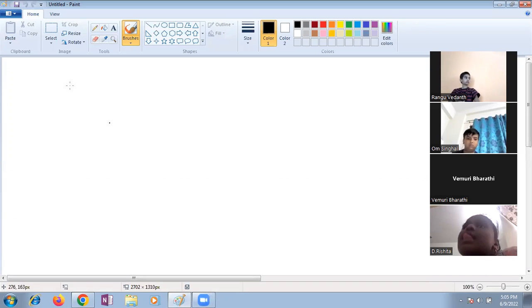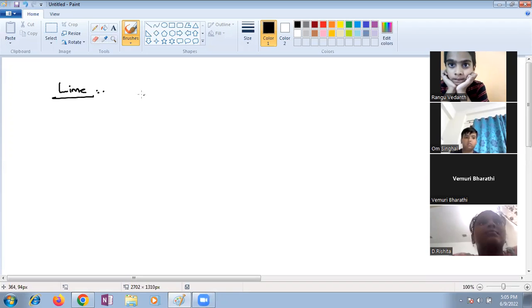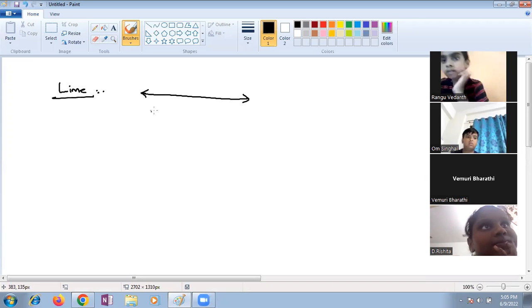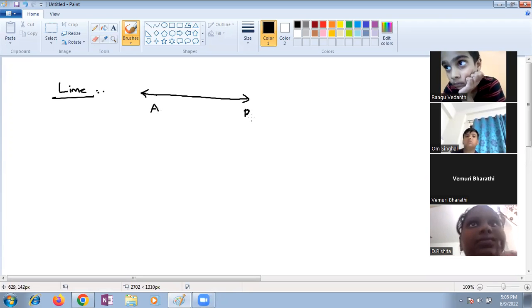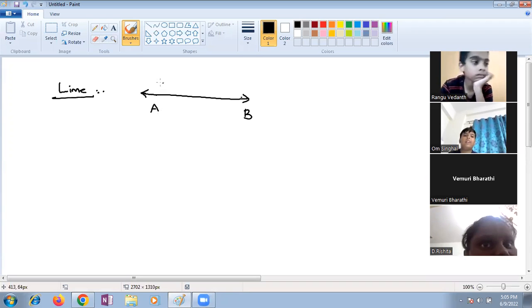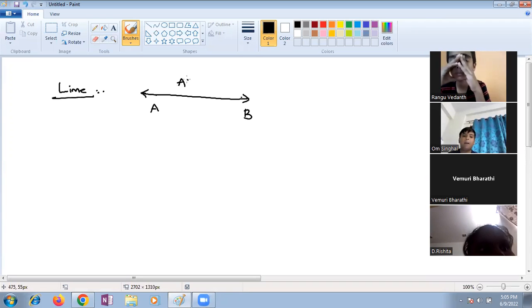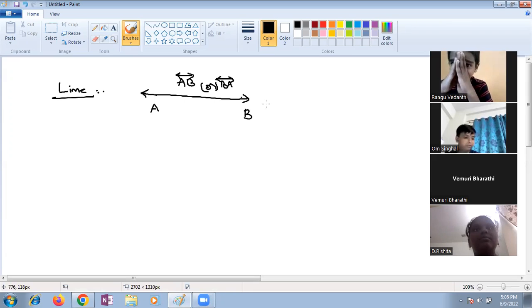I'm asking about a line. My students are giving correct answers. A line can be extended endlessly in both directions. A line can be represented with two arrows, where A and B are two points. It can be represented as line AB, with a line bar with two arrows on both sides, or BA. And not only this, we can also represent it with lowercase letters like l and m.